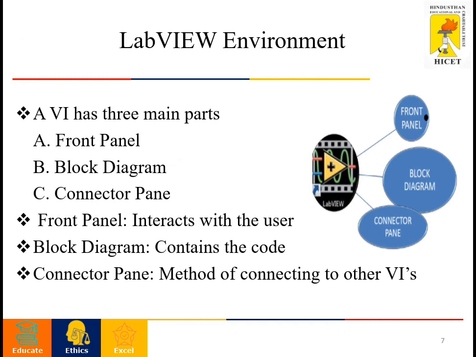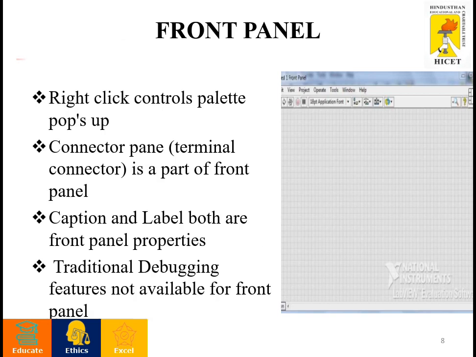And the elements he picked in the front panel should be converted as code, that is nothing but pictorial code in terms of the block diagram. So the block diagram completely contains the code. And connector pane is nothing but connecting to other VIs, the method of connecting to other VIs. We'll see one by one. First we'll see the front panel.